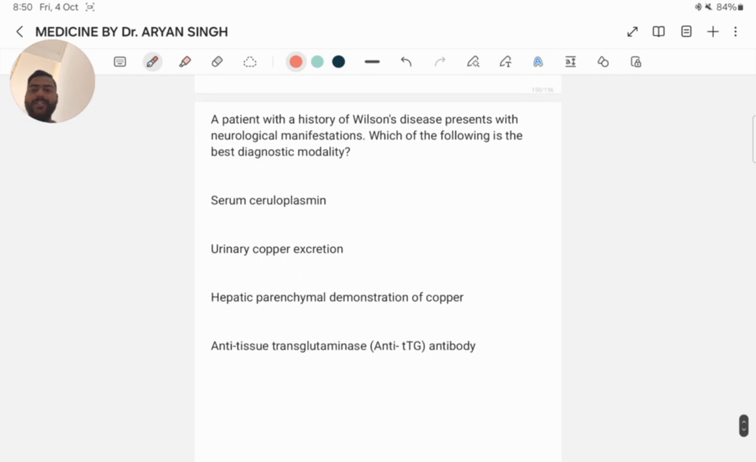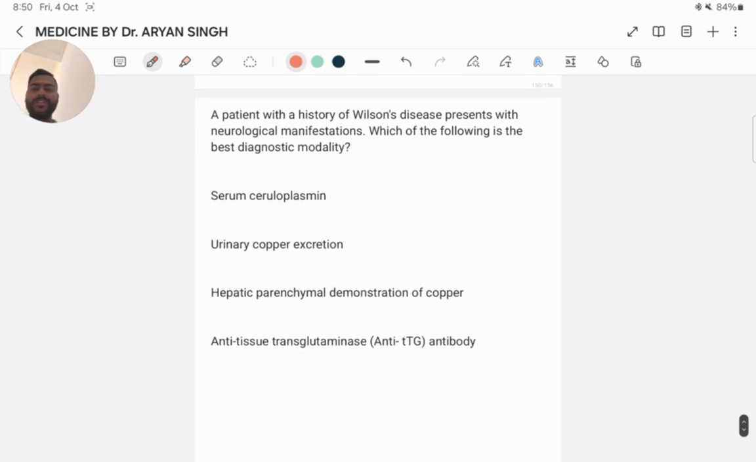Next question. A patient with a history of Wilson disease presents with neurological manifestations. Which of the following is the best diagnostic modality? Serum ceruloplasmin, urinary copper excretion, hepatic parenchymal demonstration of copper, anti-tissue transglutaminase antibody. Here the best answer is the hepatic parenchymal demonstration of copper, because Wilson disease is a genetic disorder characterized by excessive accumulation of what? Copper in various body tissues, primarily the liver and the brain.